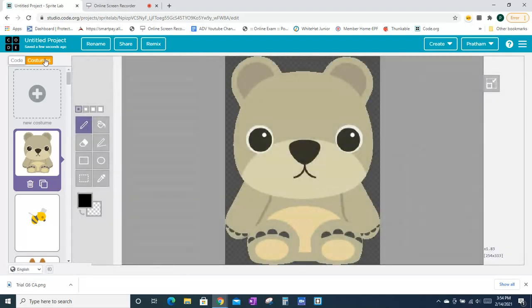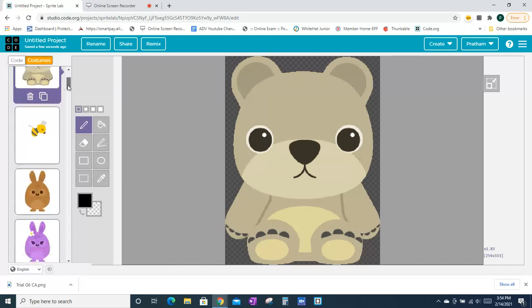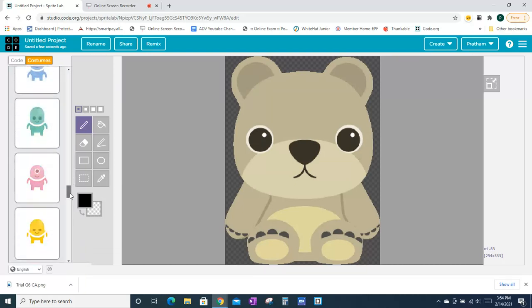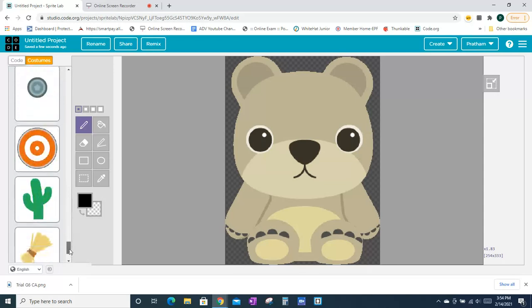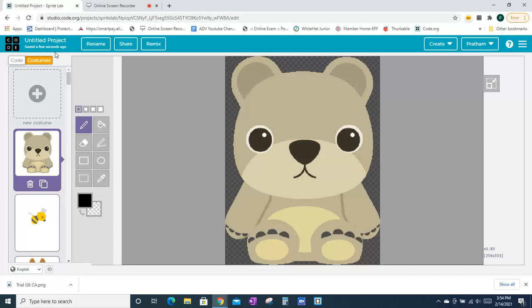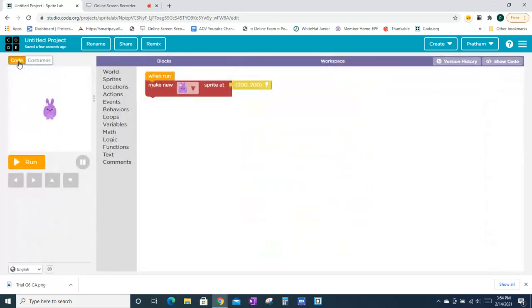And for the costumes, it's like an editor, because code.org has many sprites pre-uploaded: cars, aliens, cactus, cacti, and more. You can also create your own costume, and you can edit the pre-loaded costumes here. So that's about it.